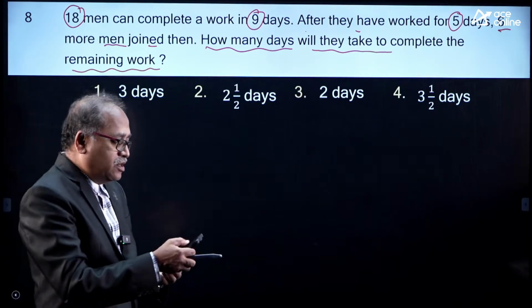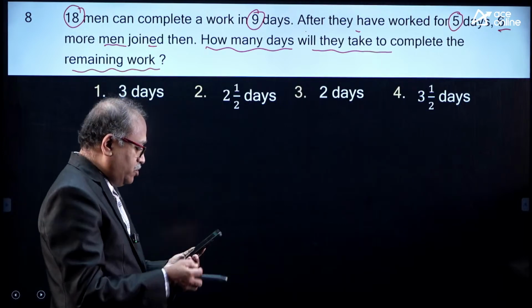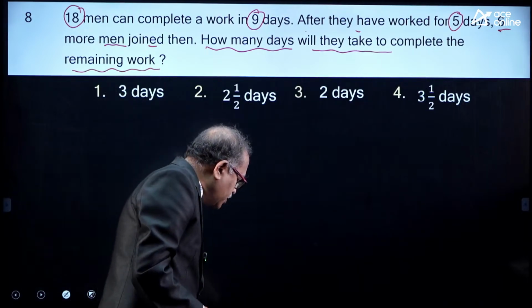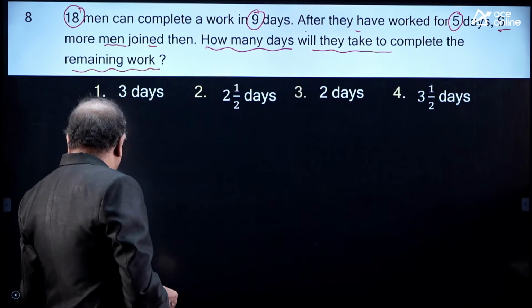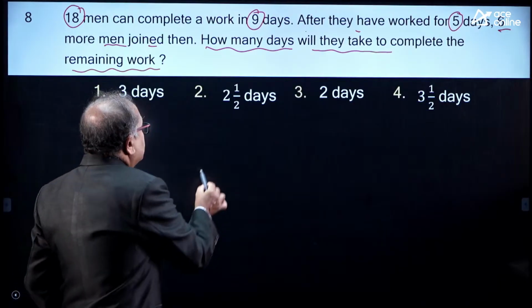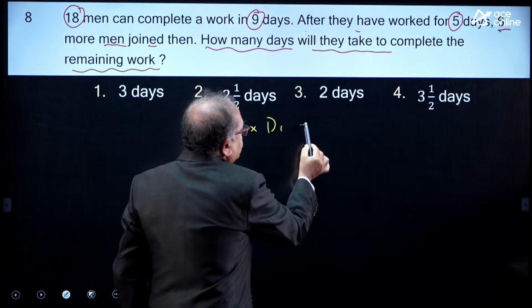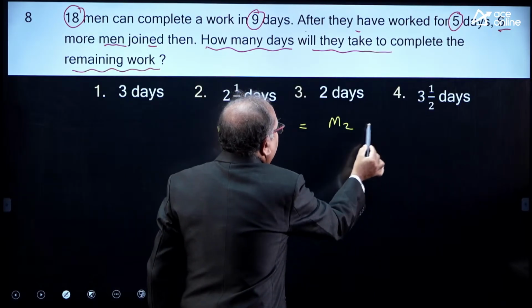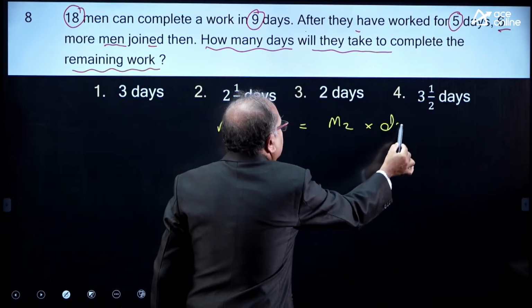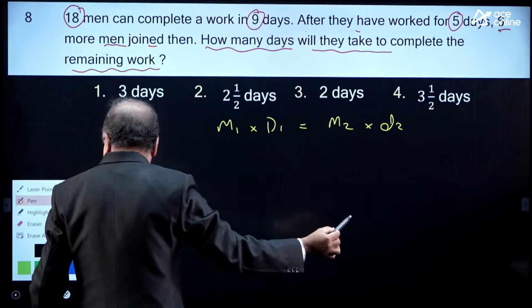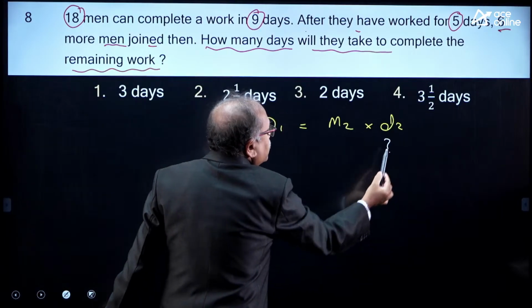So, what is the method I will apply to answer this question, my dear friend? It comes in this form: M1 into D1 is equal to M2 into D2. D2 is the question mark.